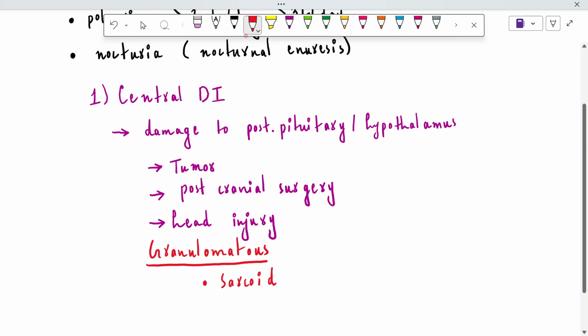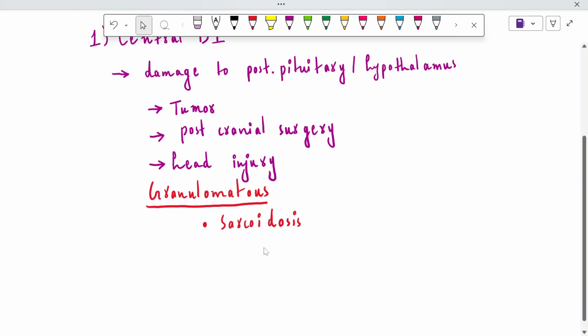sarcoidosis. For the definition of sarcoidosis, I need you to write down that it's a disease in which small patches of swollen tissues called granuloma develop in different organs of the body. I'm not writing the definition, but just for you to understand, sarcoidosis is a granulomatous condition in which small patches of swollen tissue, known as granulomata or granuloma, accumulate in different organs of the body.